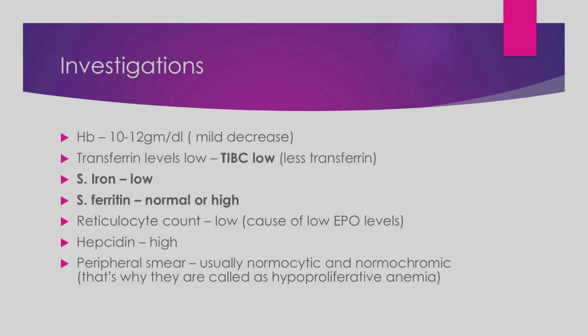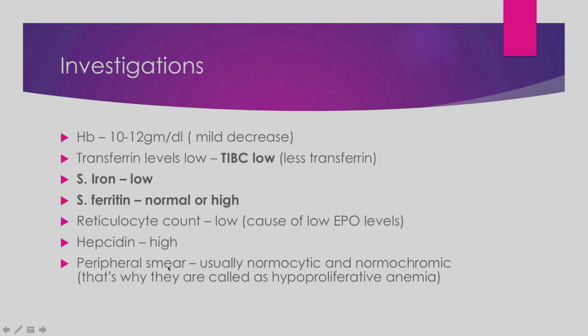But if somebody is suffering from anemia and has chronic inflammation, the serum ferritin level is the differentiating diagnostic lab investigation. The reticulocyte count is low because the erythropoietin levels are low because of the release of cytokines. Then hepcidin protein levels are high in the blood.